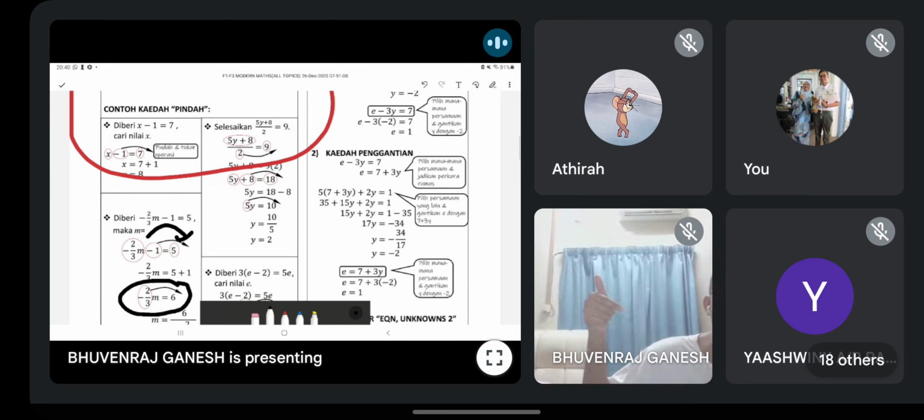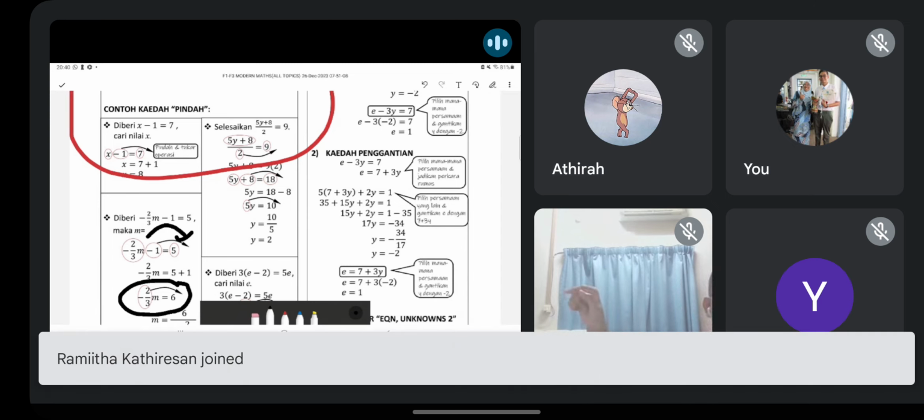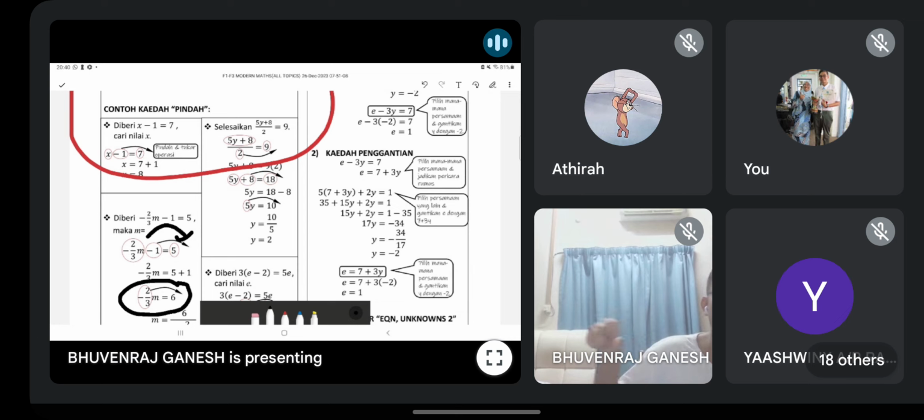Remember, you must invert the fraction. Kamu kena songsangkan pecahan dia. Okay, remember to invert 6 times negative 3 over 2. Don't do straight 6 times negative 2 over 3. Common mistake. Okay, you forget to songsangkan. So if you forget that one, wrong answer.